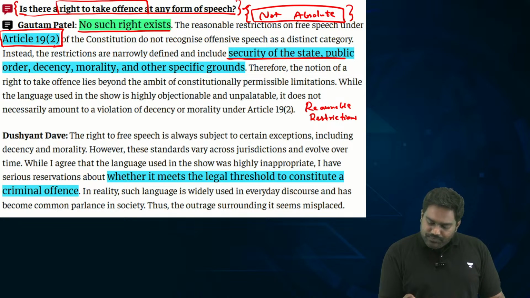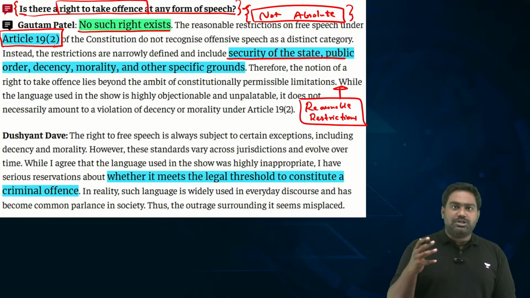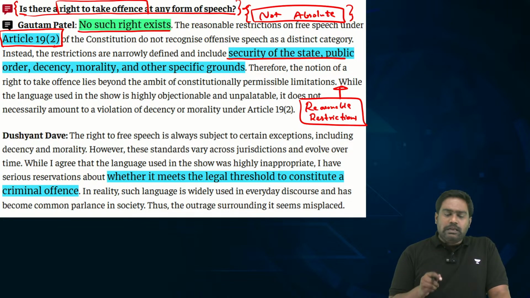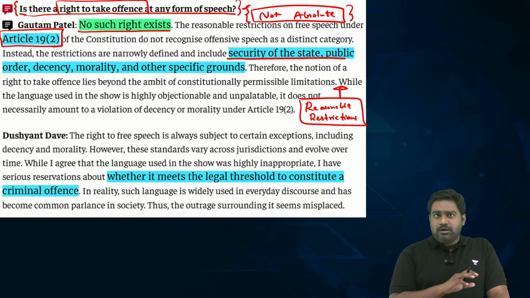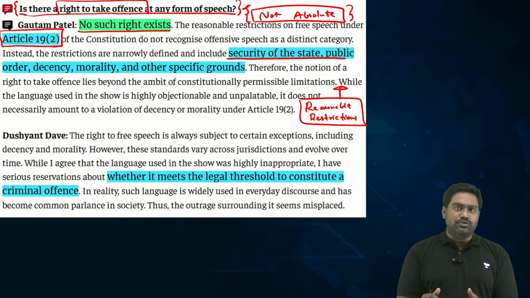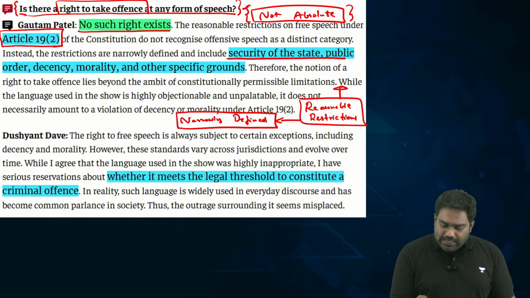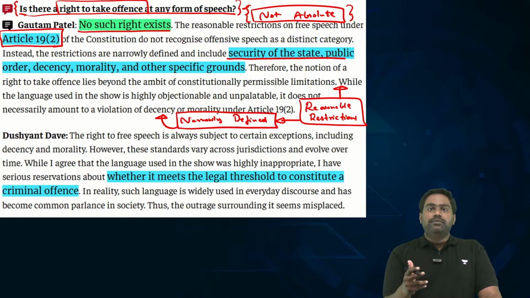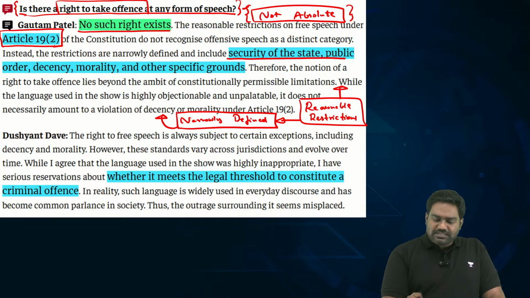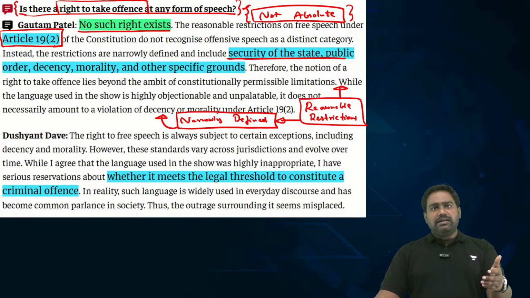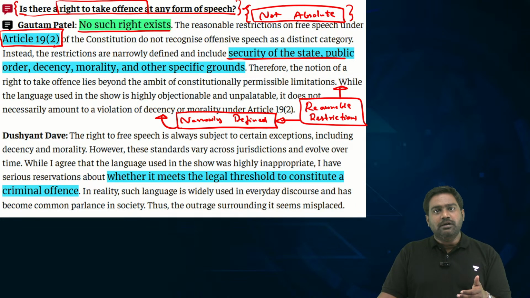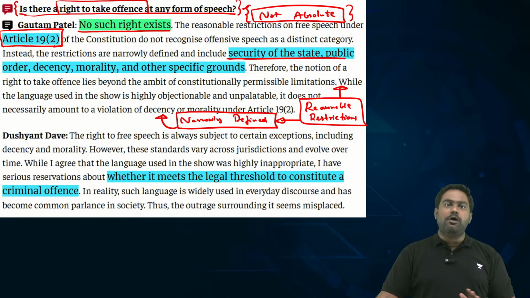Let's take a look. Our founding fathers, the constitution makers of India, were very clear that right to free speech and expression cannot be absolute. It has to be restricted on certain grounds. But the reasonable restrictions have to be narrowly defined. It should be as narrow as possible so that there is no scope for discretion. Because tomorrow, if broad reasonable restrictions are placed, then the state can misuse the discretion, the subjectivity, to target free speech and dissent and criticism, leading to an authoritarian democracy.